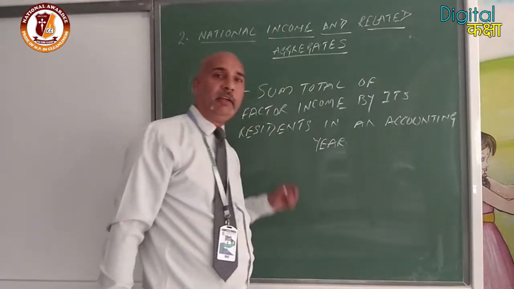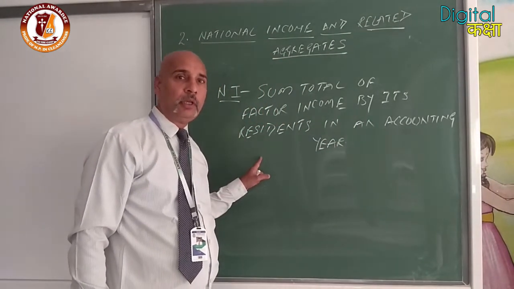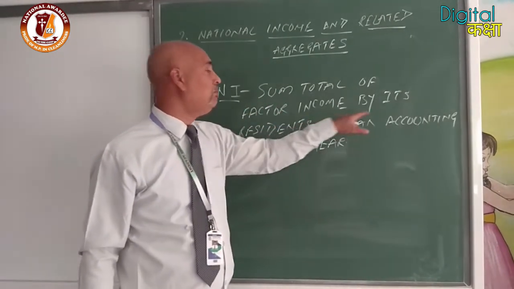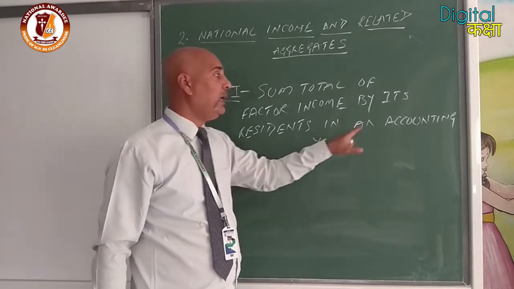That is the technical definition given in the book. National income is the sum total of factor income by its residents in an accounting year.